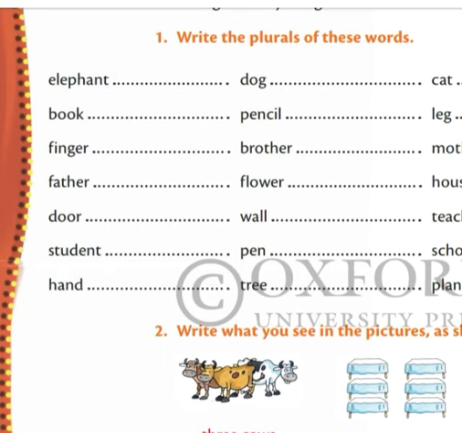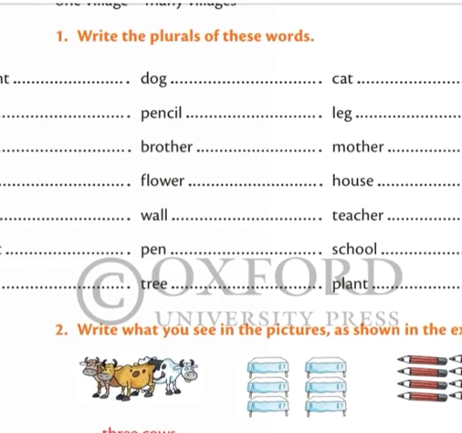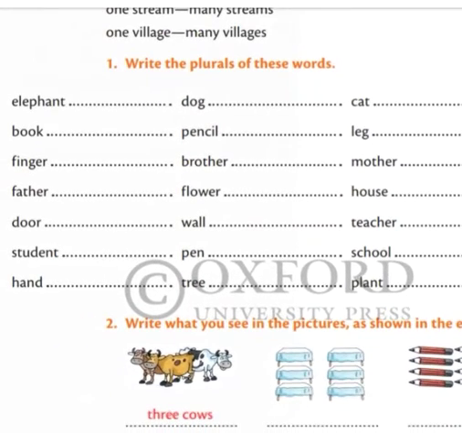Then cat, okay, you can see cat. What will be the plural form of cat? C-A-T-S, cats, okay. Leg, leg means a pair, okay, one leg and more than one, legs. We will make the plural after adding s. Got it? Hope you understood.